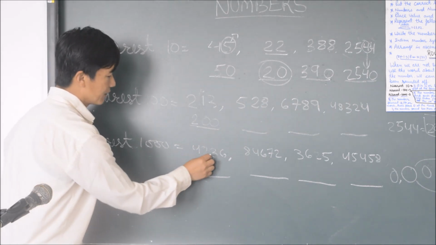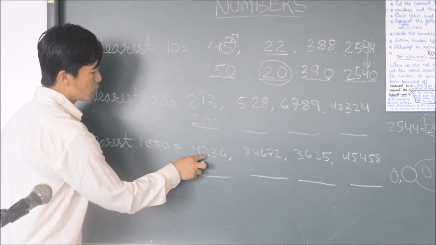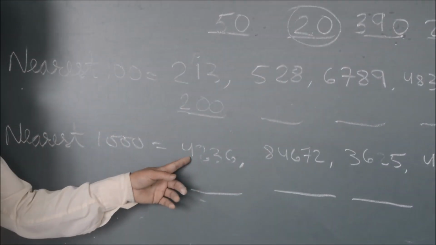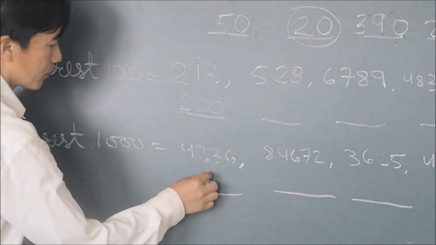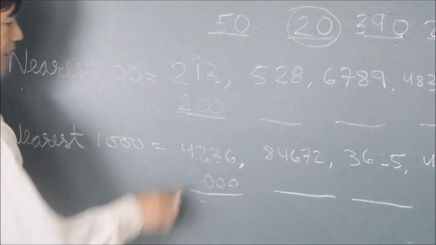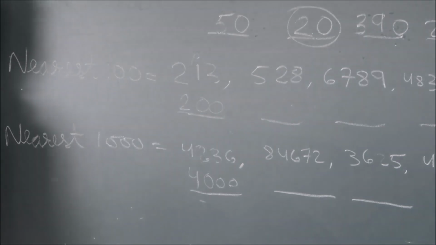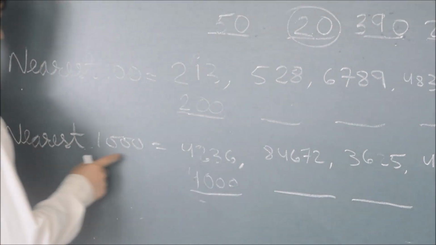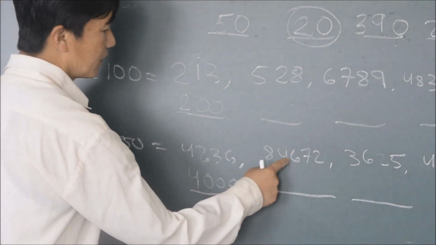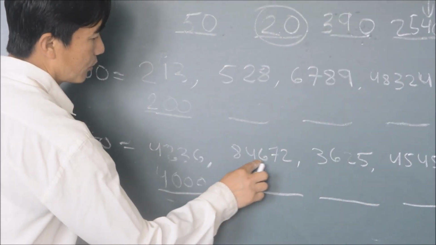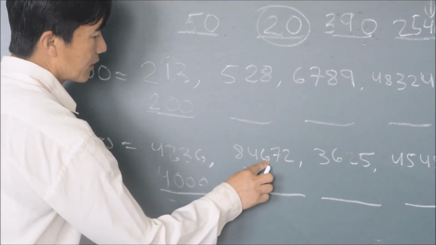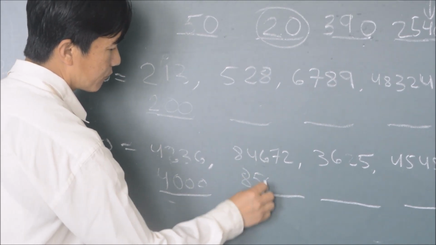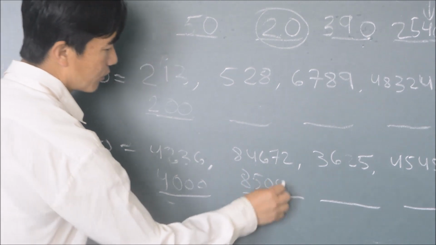Suppose here I have written 4236. Here is 2, that is 200, less than 500, that means 000, and this 4 remains the same. So these are the numbers rounded to the nearest 1000. Similarly, here is 8 4, let's take this 6 is greater than 500, that means we add 1.